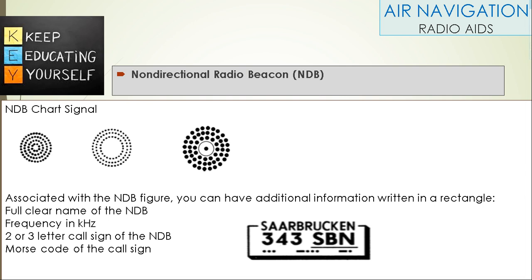NDB chart signals are circular in fashion. Associated with the NDB figure, you can have additional information written in a rectangle: the full clear name of the NDB, frequency in kilohertz, two or three letter call sign of the NDB, and Morse code of the call sign. For example, frequency 343 kilohertz, three letter call sign of NDB, Sierra Bravo November.